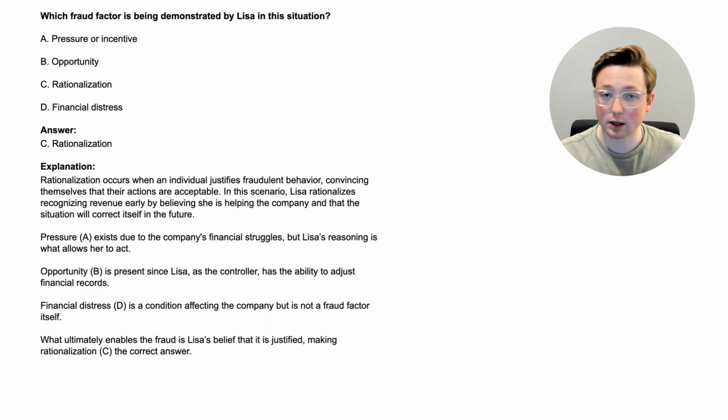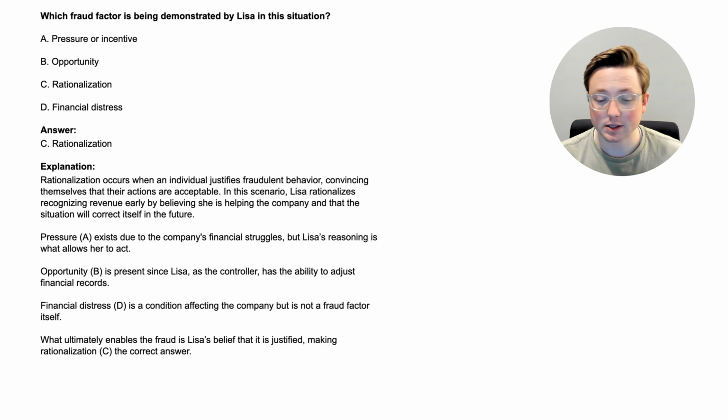Because the pressure is not coming from Lisa. And the opportunity technically isn't really coming from Lisa either because she was put into that management position by the company. And the weak internal controls are allowing her to do it. Now, again, I'm not saying that Lisa isn't at fault for the opportunity or succumbing to the pressure. But again, the thing that she is 100% responsible for is the rationalization. So rationalization is the thing that makes the most sense. But again, pressure is there. Opportunity, and that was option B, is also present since Lisa, as the controller, has the ability to adjust financial records.